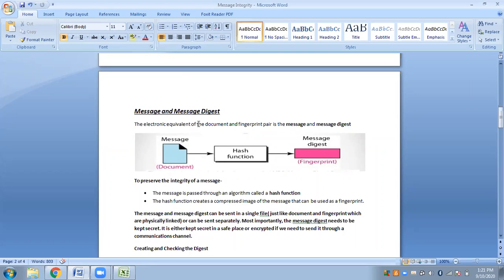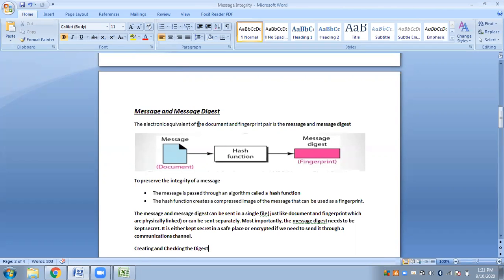You can think of a document as a message in electronic terms, and the fingerprint that you have been using all this while as the message digest. So we will be using these two terms: message for document and message digest for fingerprint.